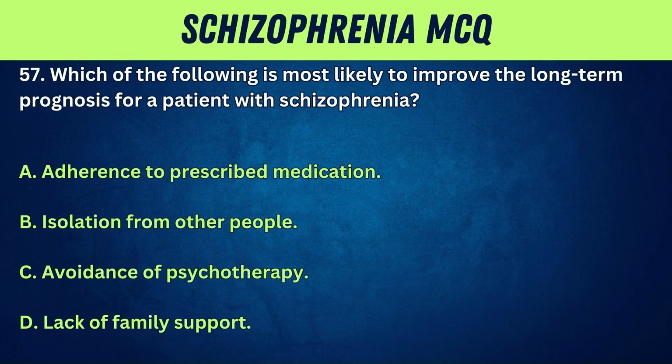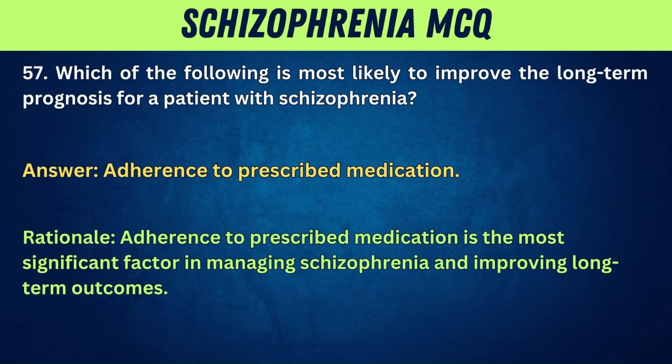57. Which of the following is most likely to improve the long-term prognosis for a patient with schizophrenia? A. Adherence to prescribed medication. B. Isolation from other people. C. Avoidance of psychotherapy. D. Lack of family support. Answer: adherence to prescribed medication. Rationale: adherence to prescribed medication is the most significant factor in managing schizophrenia and improving long-term outcomes.